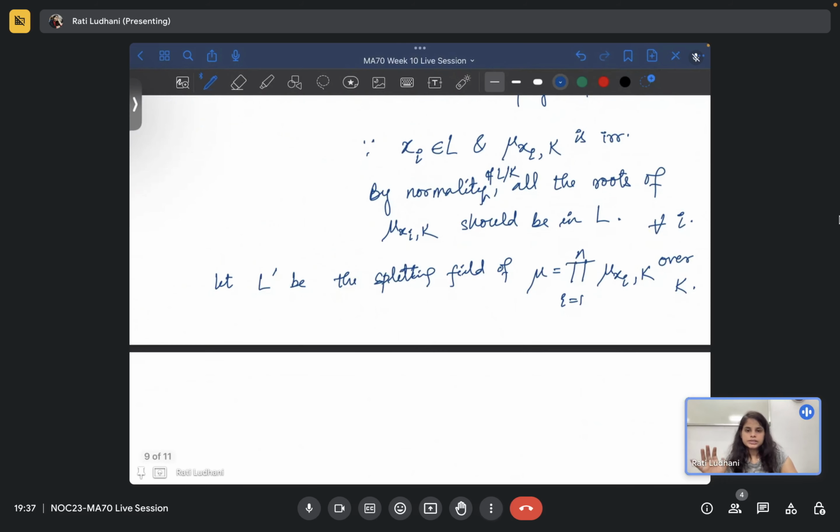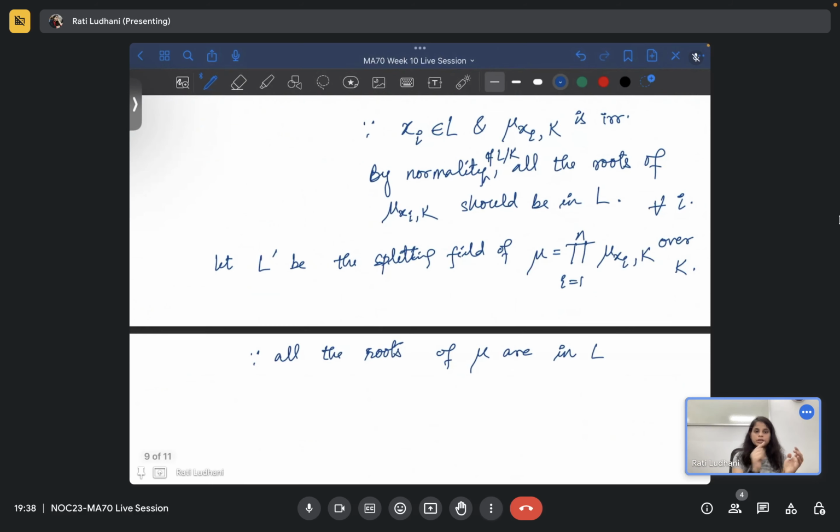We have to prove that L is equal to L dash. Firstly, all the roots of mu xi k are in L, and this is true for all xi, so the product will split into linear factors in L. So all the roots of mu are in L.